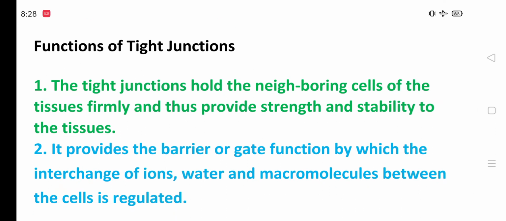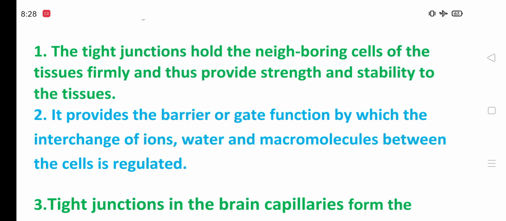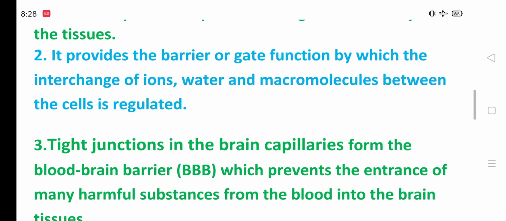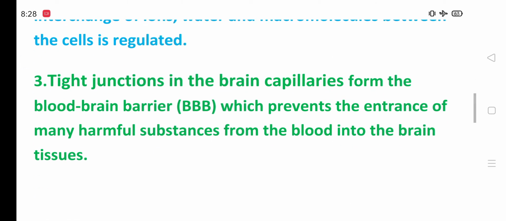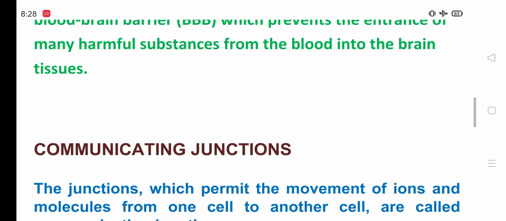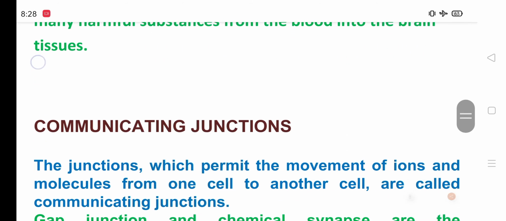Function: what is the function of tight junction? The tight junction holds the neighboring cells of the tissue firmly and thus provides strength and stability to the tissue. It provides a barrier or gate function, so the interchange of ions, water, and macromolecules between the cells is regulated. In the brain, tight junctions of the capillaries form the blood-brain barrier, which prevents the entrance of many harmful substances from the blood into the brain tissue.